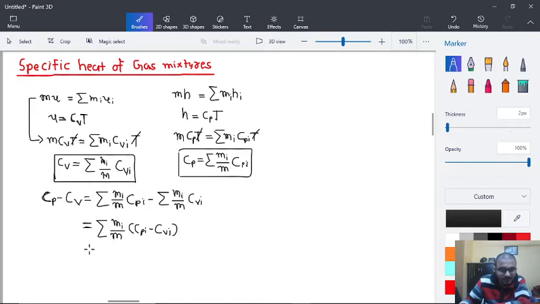So we can write this further as sigma mi upon m into ri, that is the value of cp minus cv. That is one more equation that we have got.